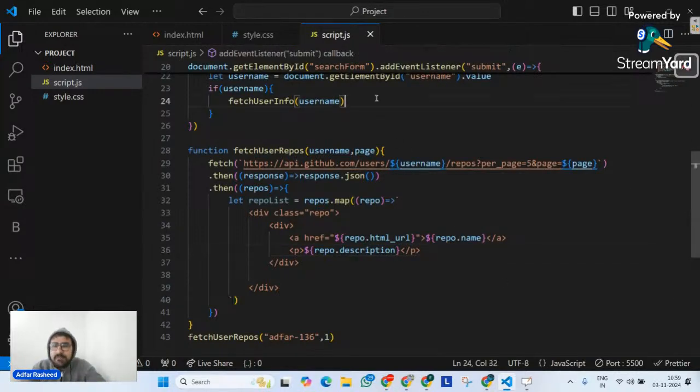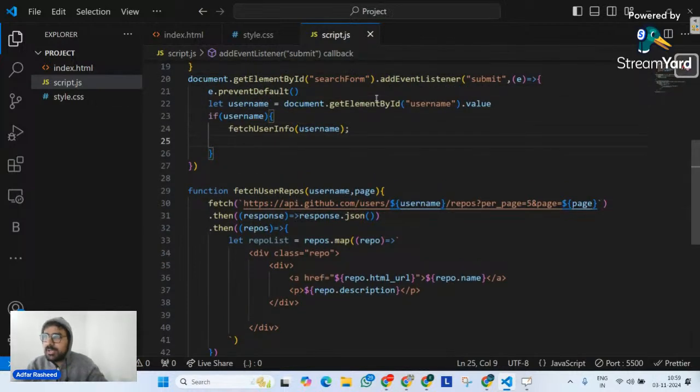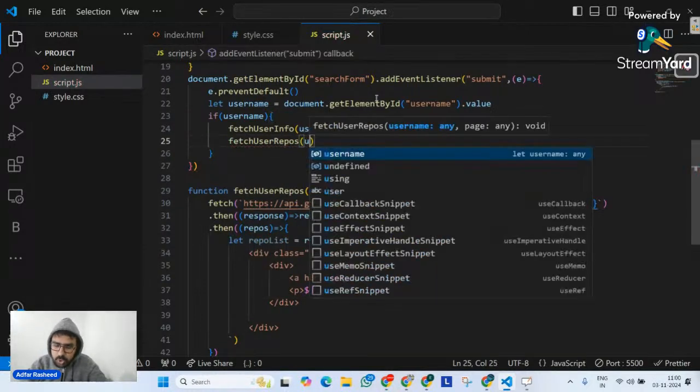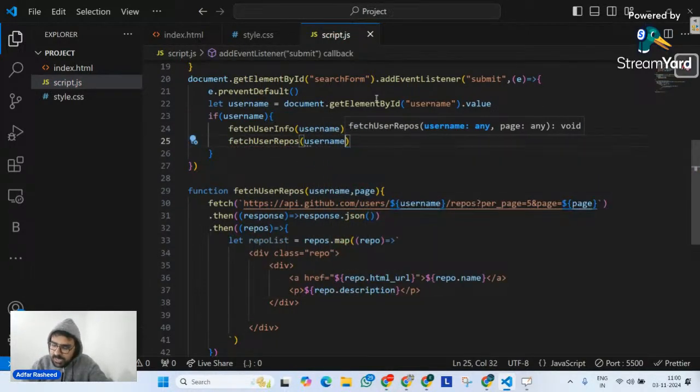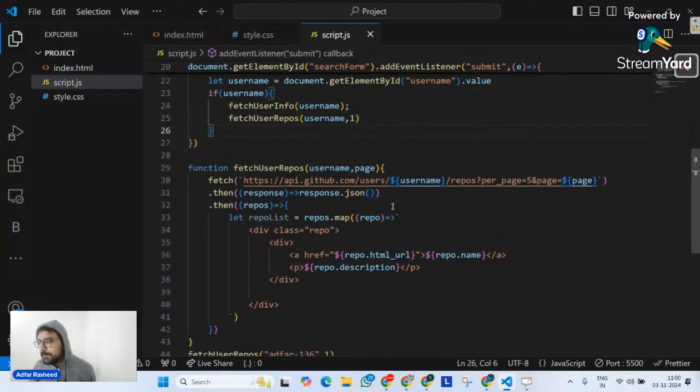So let me go. Of course, when do we want to see those repositories? When we try to search a particular user. So let me go here and tell it fetchUserRepos with a username, and let me pass page number one by default. Later on, I will make it dynamic. I will make it 1, 2, 3, 4, depending on which button we click. But as of now, by default, it's going to be page number one. So I'm telling it, when this method is called, at that point of time, please call this function, which is fetchUserRepo.